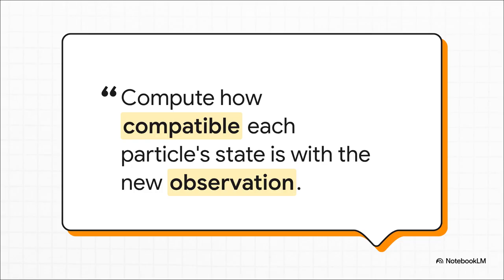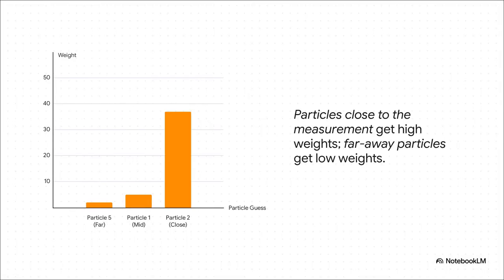That weighing step is really where the magic happens, where the algorithm touches reality. For every single particle, it just asks us one simple question. How well does your guess match what our sensor just told us? Guesses that are close to reality get a high weight. Guesses that are way off in left field get a really low one. And this slide shows that process perfectly.